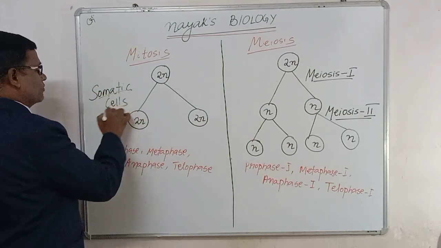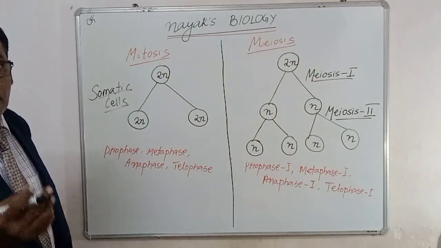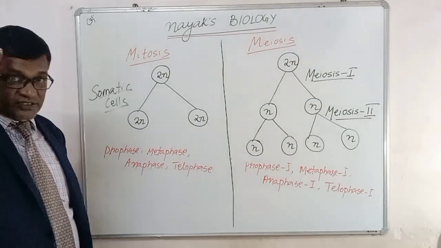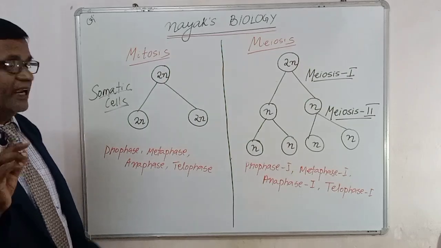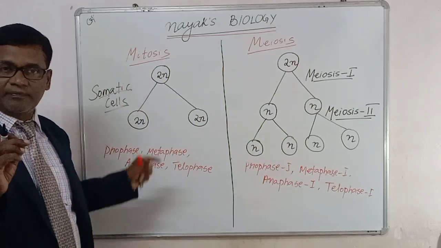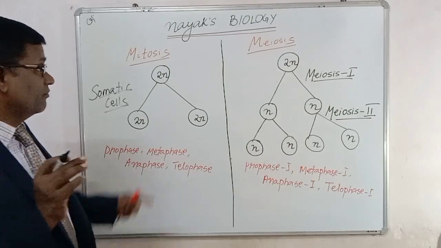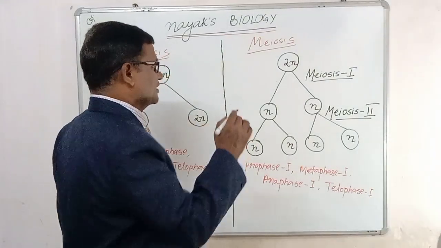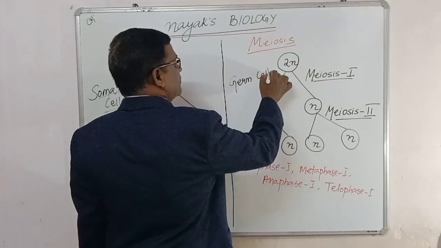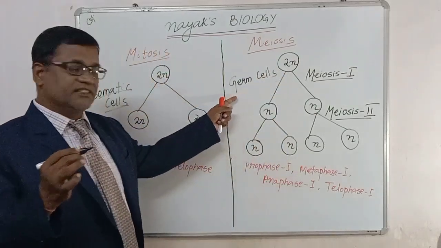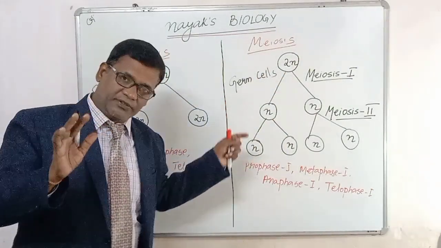All the cells, like I told, bone cell, muscle cell, hair cell, nail cell, all these cells are somatic cells. And what is happening in the mitosis is happening in all the somatic cells. Then where is the meiosis occurring? Meiosis occurs in the germ cells, or you can simply say the reproductive cells.